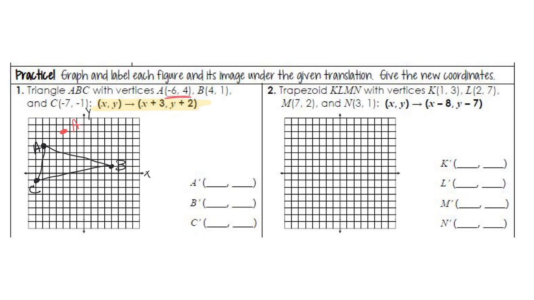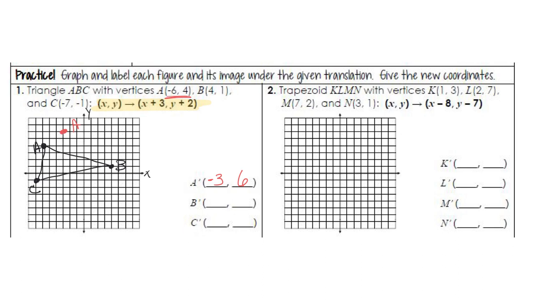A is -6, 4. Well, -6 plus 3 is -3, and 4 plus 2 is 6. So my new A coordinate should be at -3, 6. Let's check: 1, 2, 3 negative, and then 1, 2, 3, 4, 5, 6.